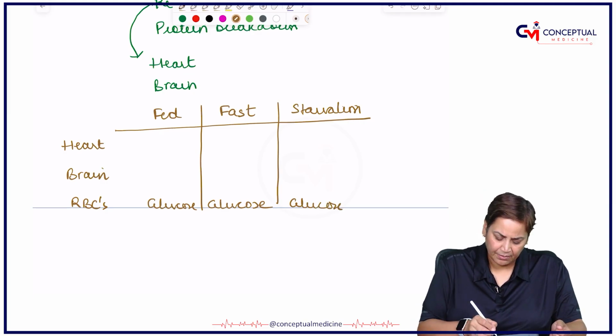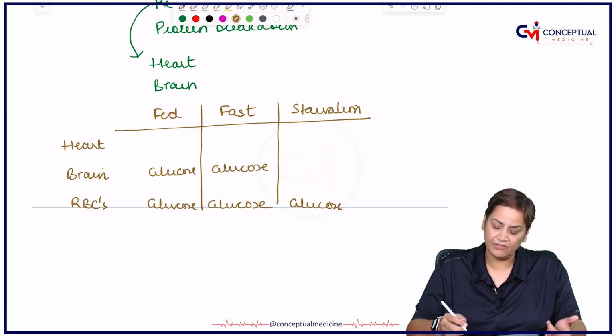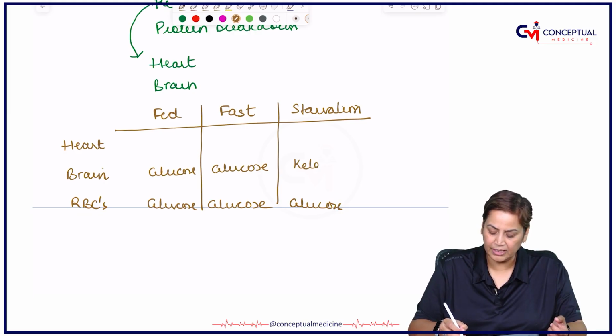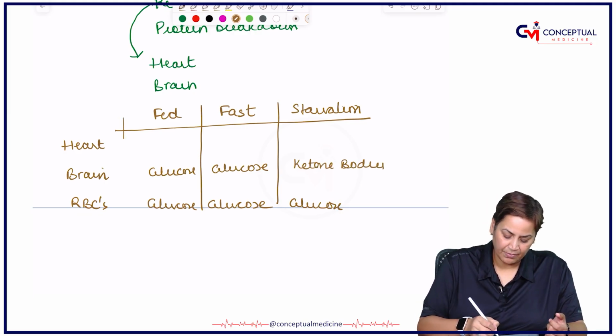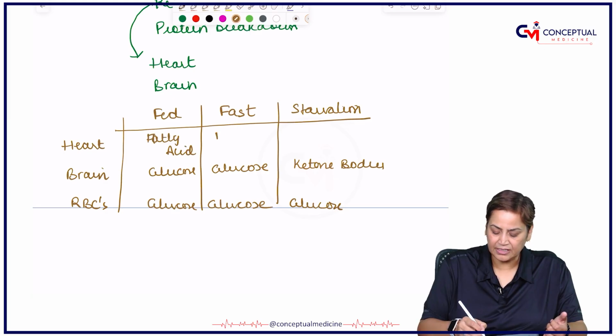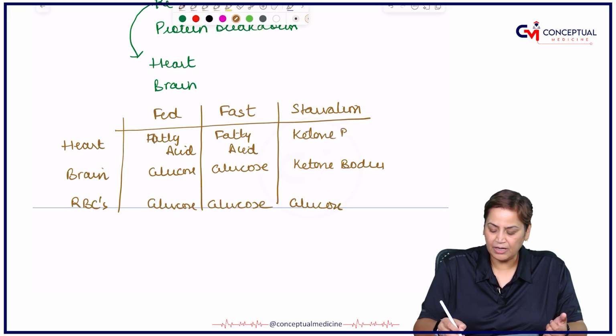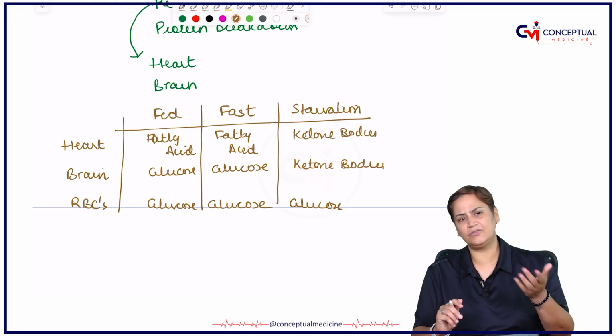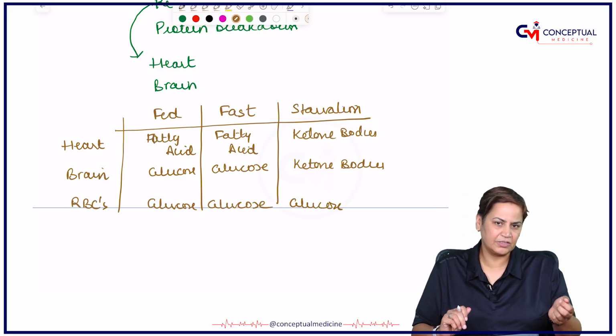Coming to the brain, it will require glucose during the fed state, glucose during fasting, and in starvation it will go on ketone bodies. When we come to the heart, instead of glucose it will use fatty acids in the fed state, fatty acids in the fasting state, but during starvation it will depend on ketone bodies. I am not mentioning time and duration here because we have already discussed this in detail in our previous videos.